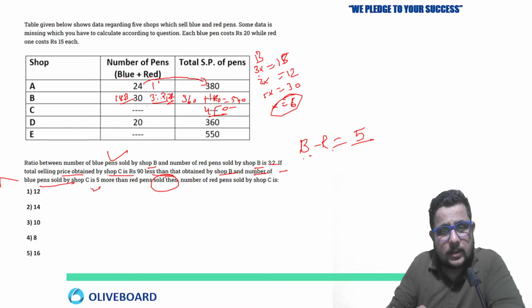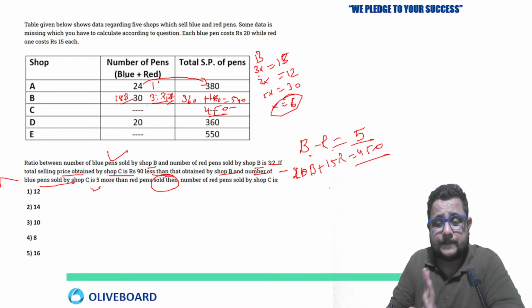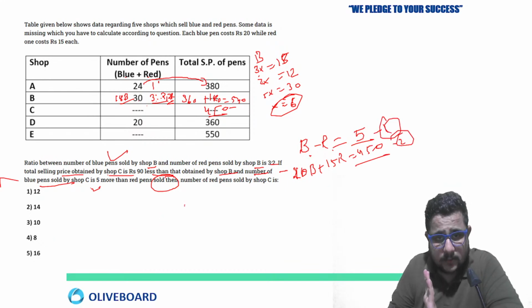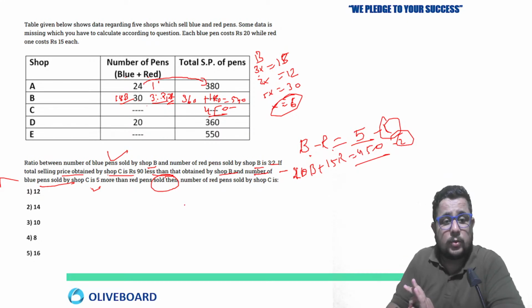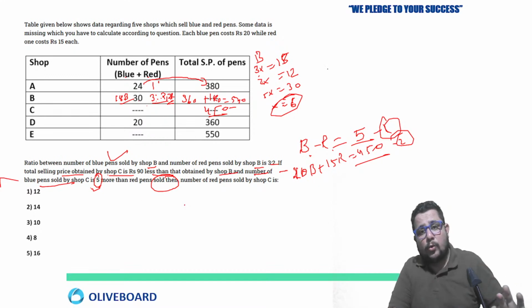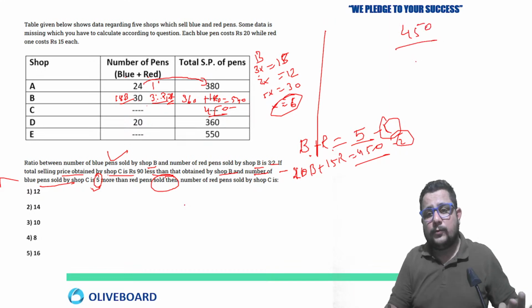And then basic 15R plus 20B equal to total price, which is 450 here. So you can equate these two equations and solve this easily. Now if you look here, 5 more pens are there. By this logic also you can do it, you know the price, that is 450 for you.